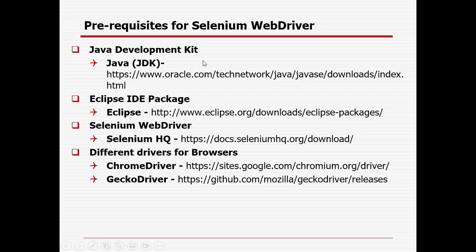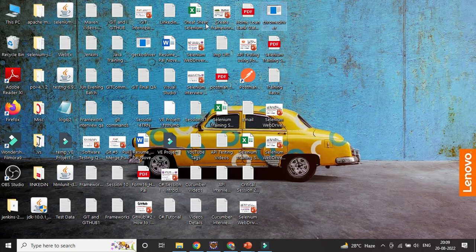For the Java part, you just need to download it, and then set the environment variable. For Eclipse, you need to download it and just unzip it. Once unzipped, go to the Eclipse folder, where there is an exe file. Open it and Eclipse will open automatically. And the Selenium jar file you need to download, and the Chrome driver or the Gecko driver. It will look like that. This is the Chrome driver, Gecko driver. If you open that link, it will look like that. And this is the Selenium jar file. So those are the four prerequisites required to start with Selenium.